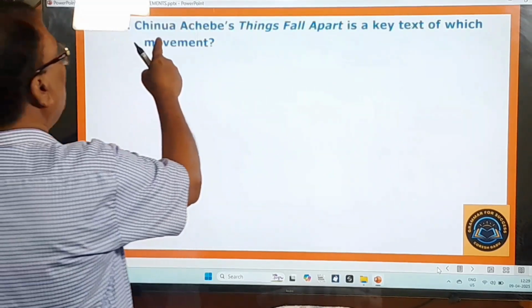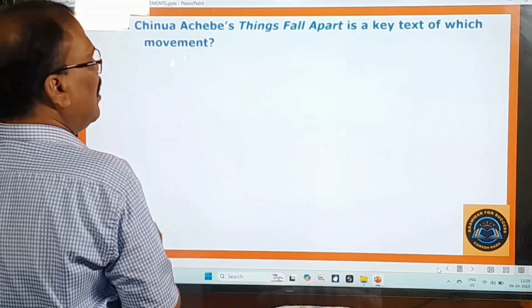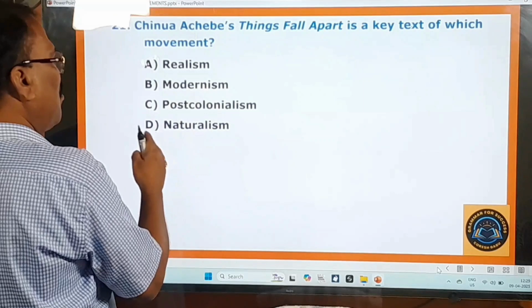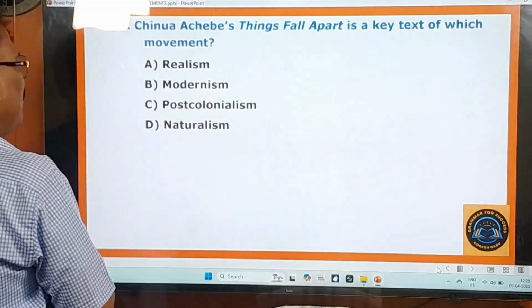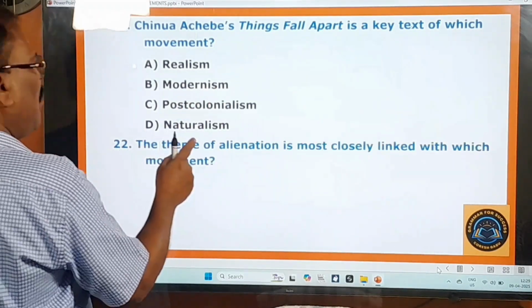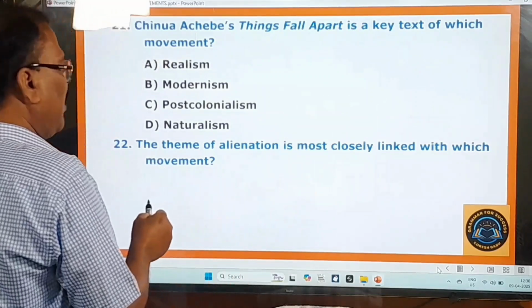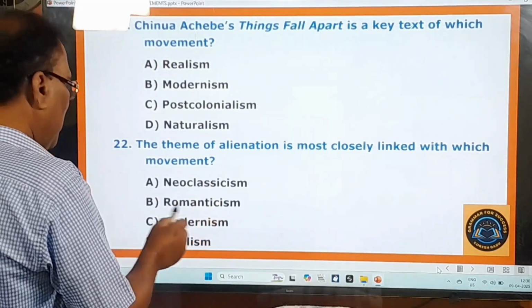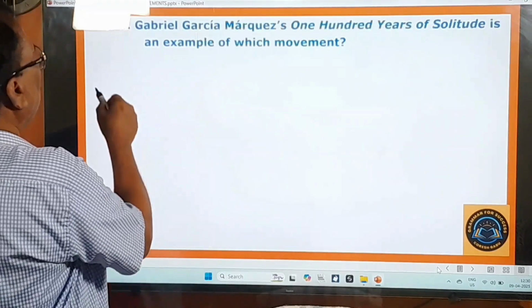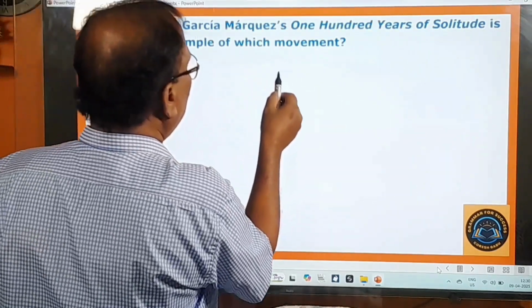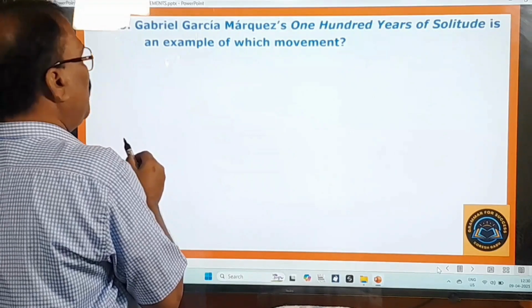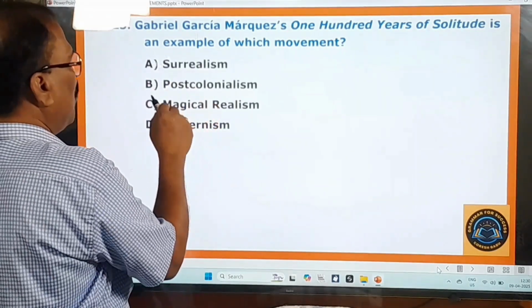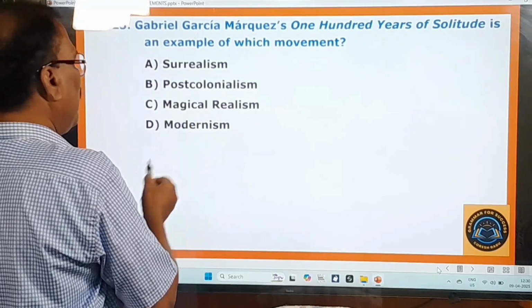21st question. Chinua Achebe's Things Fall Apart is a key text of which movement? Realism, Modernism, Postcolonialism, Naturalism. 22nd question. The theme of alienation is most closely linked with which movement? Neoclassicism, Romanticism, Modernism, Realism. 23rd question. Gabriel Garcia Marquez' One Hundred Years of Solitude is an example of which movement? Surrealism, Postcolonialism, Magical Realism, Modernism.